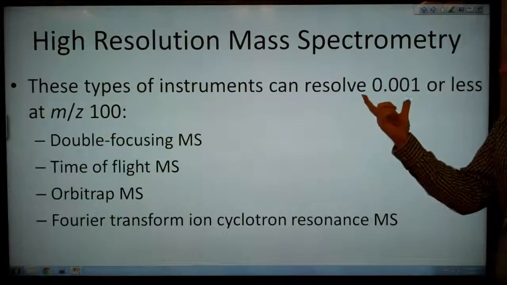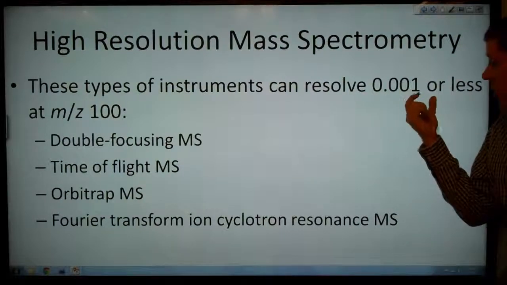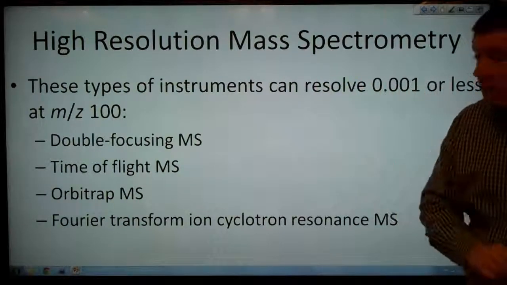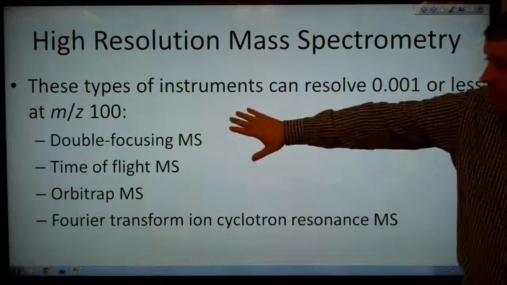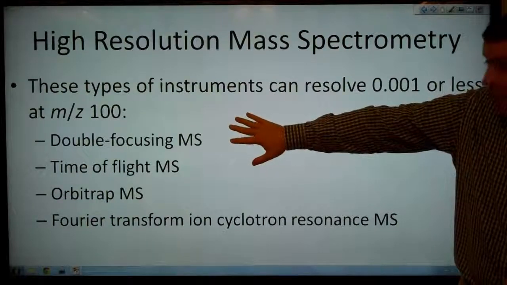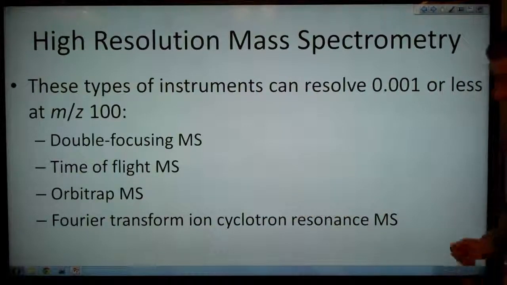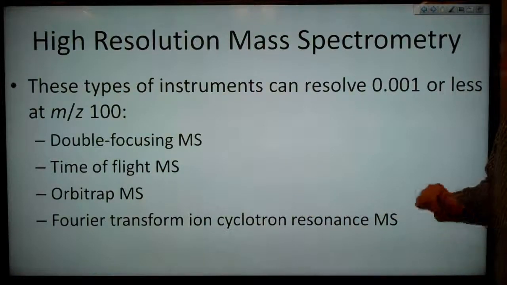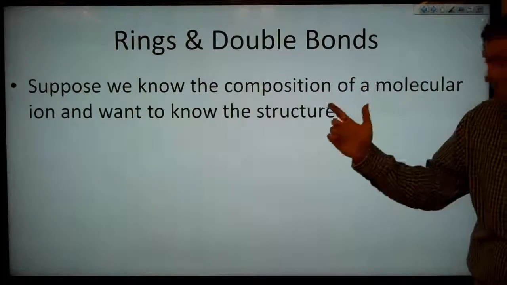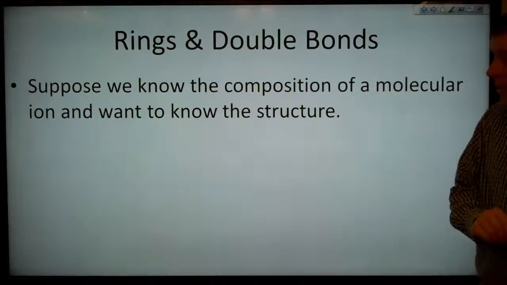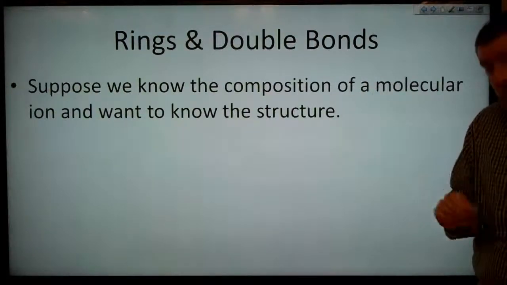And these types of instruments can resolve 0.001 or less at a mass-to-charge ratio of 100. We've got the double focusing mass spectrometer, a time-of-flight mass spectrometer, an Orbitrap, or a Fourier transform ion cyclotron resonance mass spectrometer. So suppose we know the composition of a molecule or ion, and we want to know the structure.